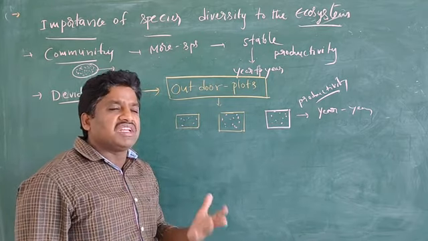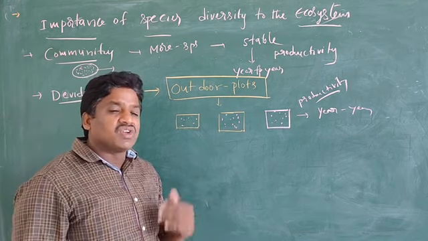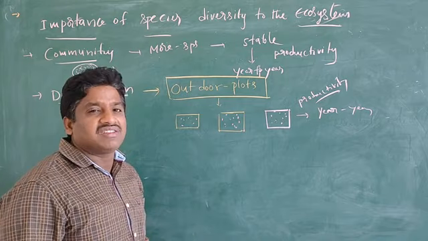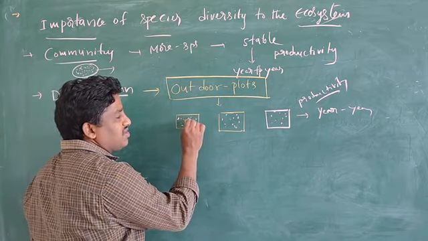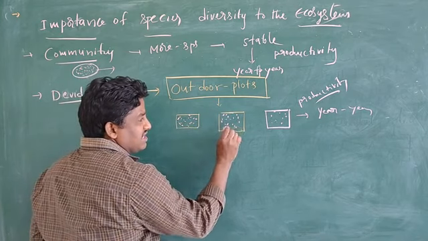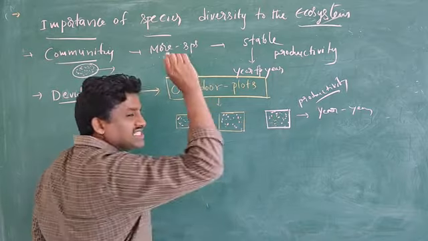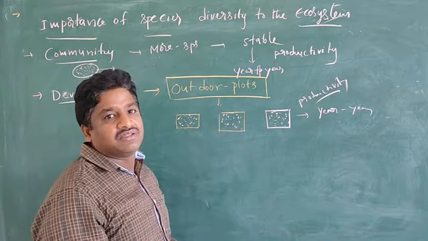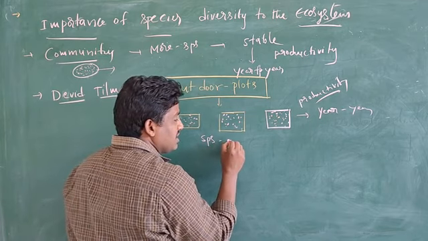How can the productivity be increased in such plots? The scientist increased the species richness in every plot.